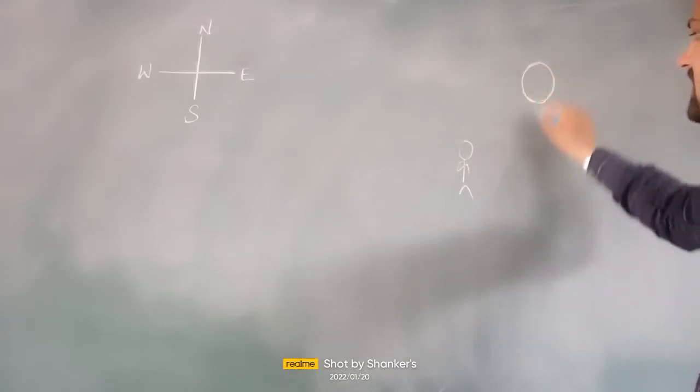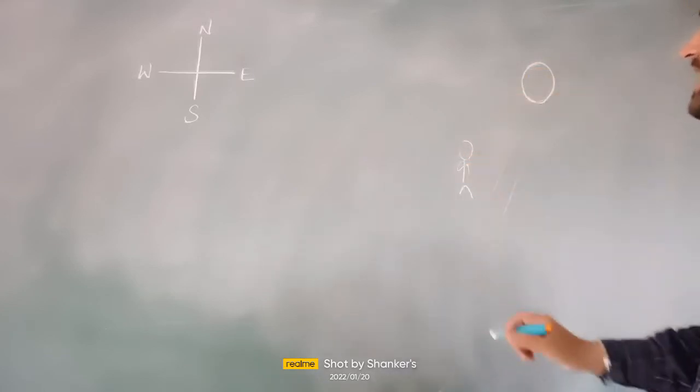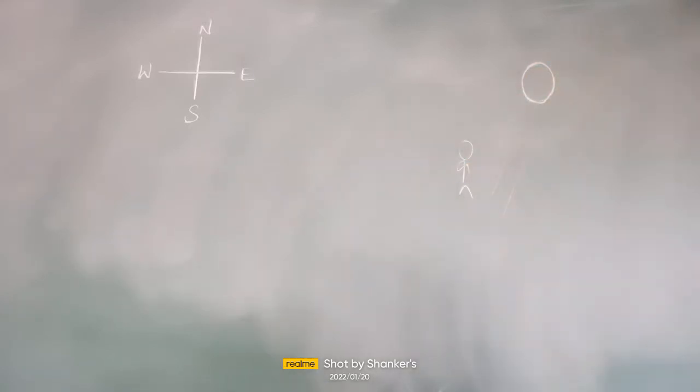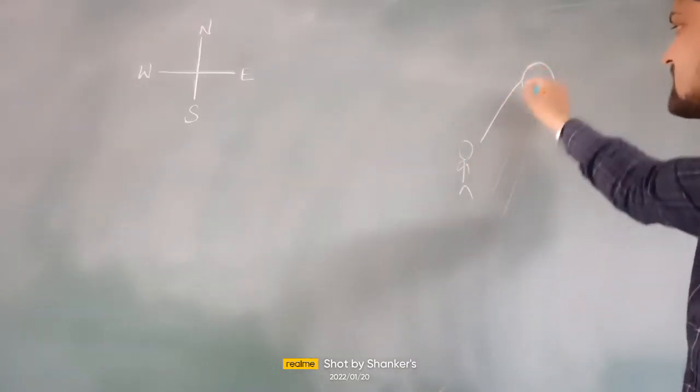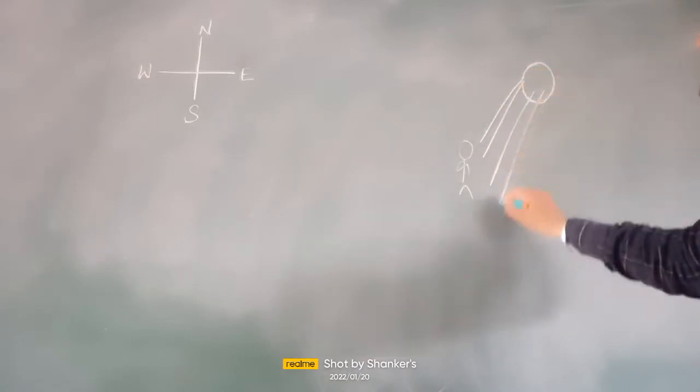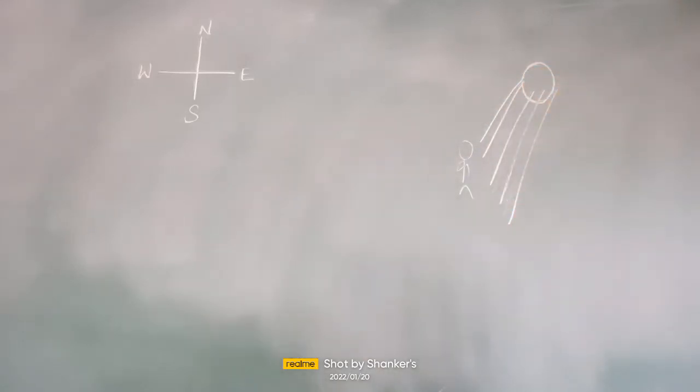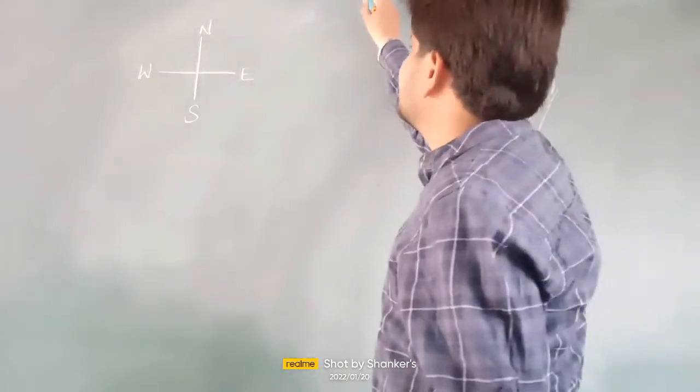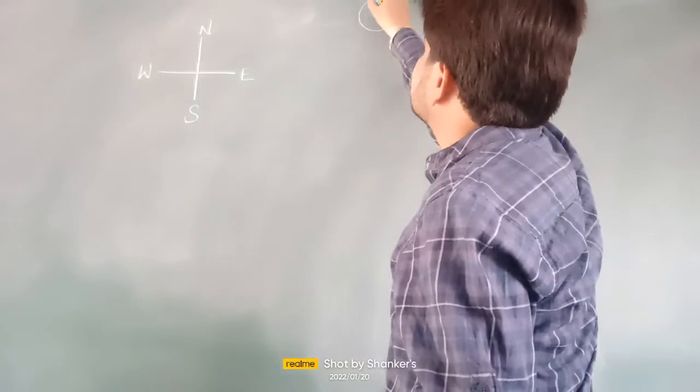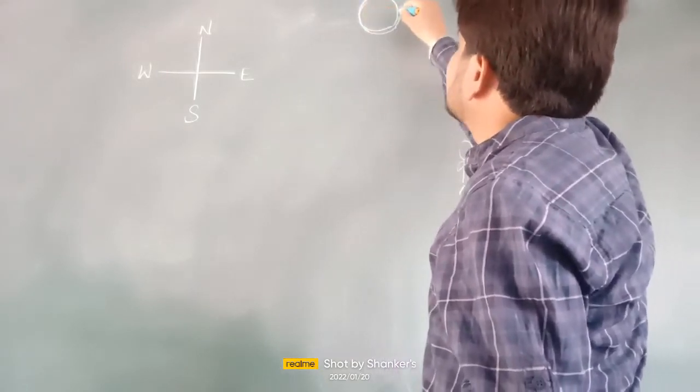The heat coming from the sun will be slanted and crossing, so the heat which we get from the sun will be very less.